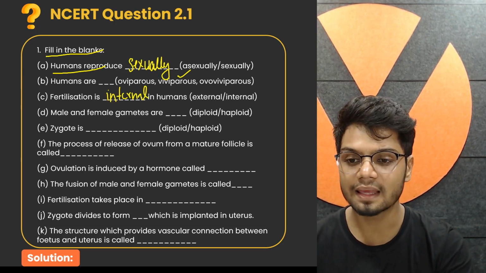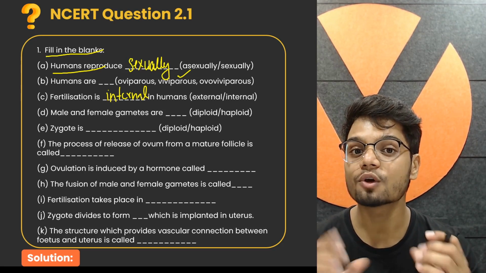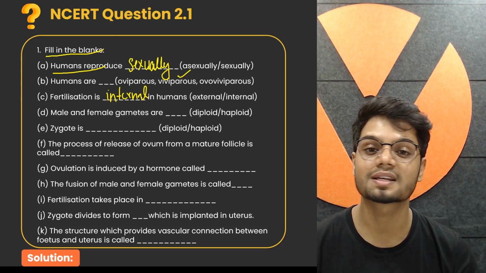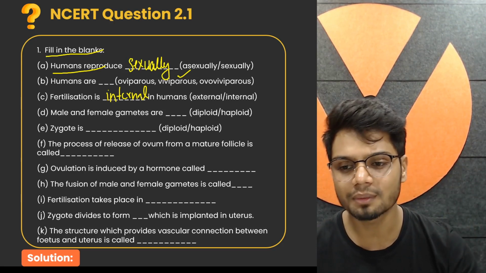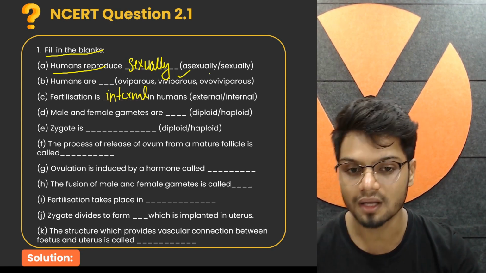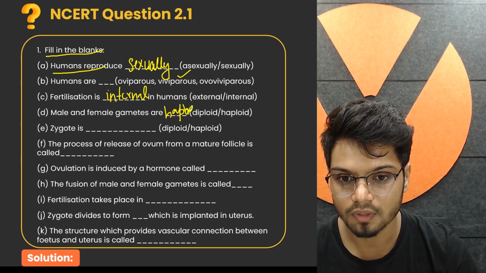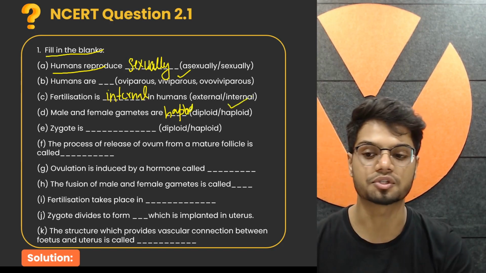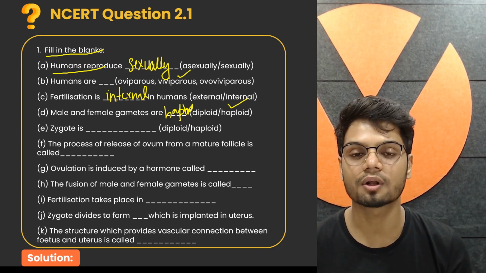Now let's look at the next question. Male and female gametes are dash. We know gametes are a result of meiosis. And whenever there is meiosis, there is reduction in the ploidy level, that is diploid to haploid. So both male and female gametes in humans are haploid in nature. Let me just write a tick here. The next question, zygote is dash. Is zygote diploid or haploid?